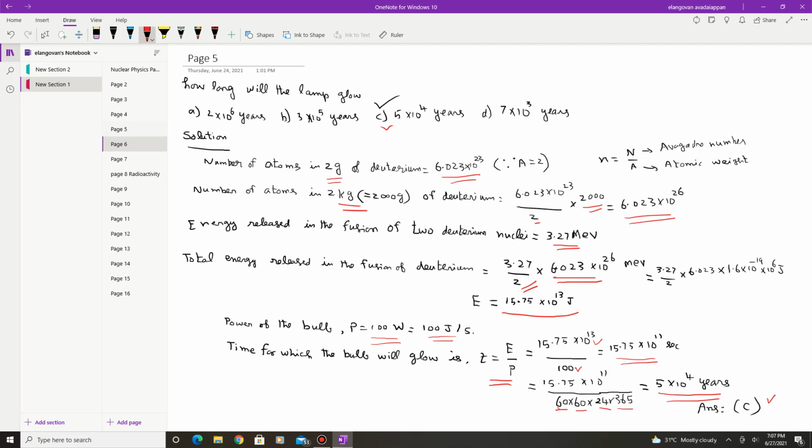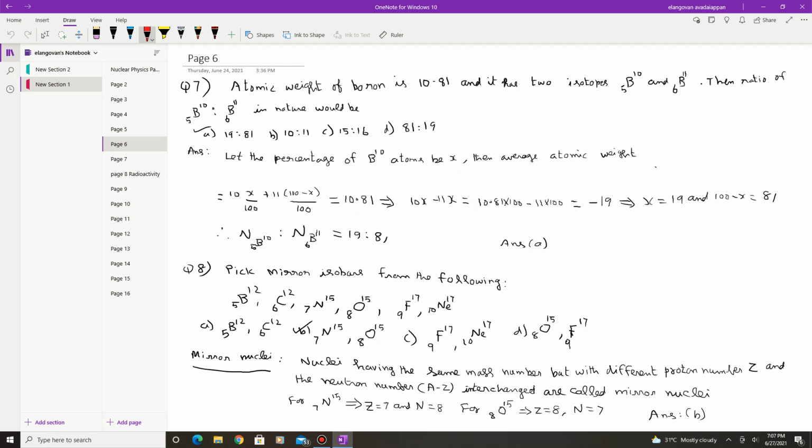The next question: the atomic weight of boron is given, and it has 2 isotopes, 5B10 and 5B11, where the atomic mass number A is equal to 10 for one and A is equal to 11 for the other. The ratio of 5B10 to 5B11 in nature would be. So there are 4 options given.